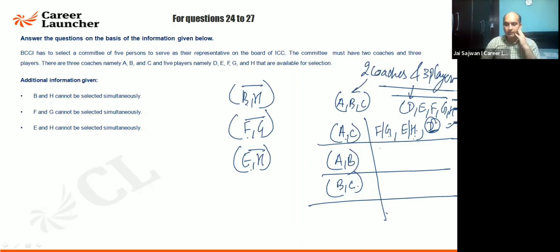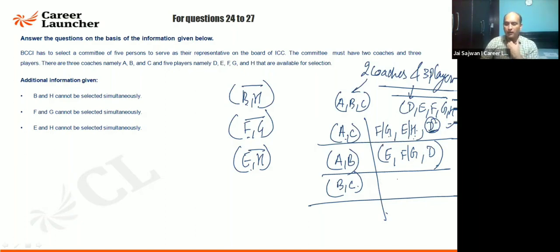Let's come to AB. H is not going to come. If H is not going to come, then I will say surely E is going to come. Okay, H is not coming. And out of F and G, one of them is going to come. And certainly D is going to come because H is not coming. So out of F and G one will come, E has to come, D has to come. So 3 players are to be selected. So there are only 2 combinations.